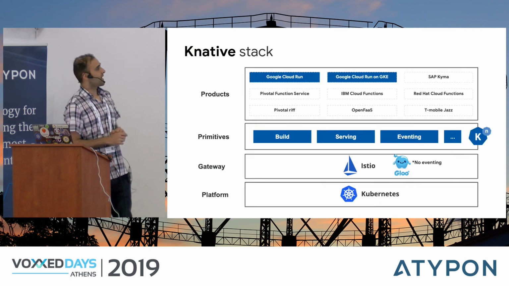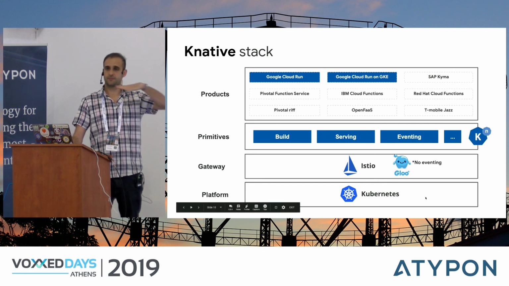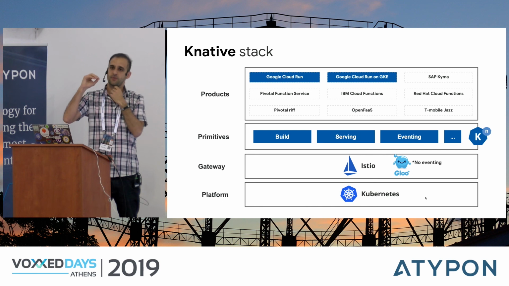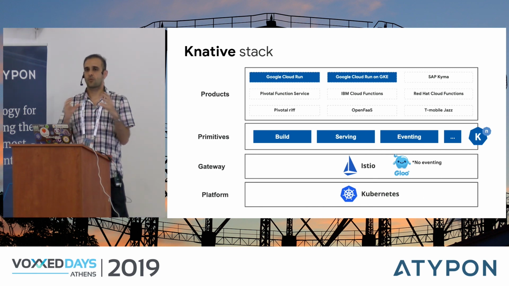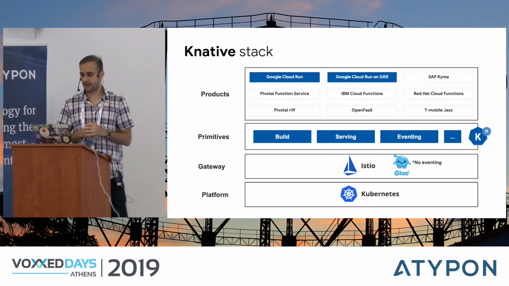Now, the Knative stack kind of looks like this. At the bottom, you have Kubernetes as the base platform where everything runs. Now, on top of that, you need a gateway. So Knative doesn't really handle the networking details of your cluster, right? Instead, it relies on a gateway like Istio, or more recently, something called Gloo for networking details.